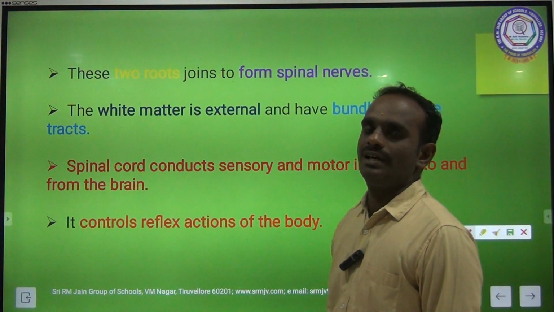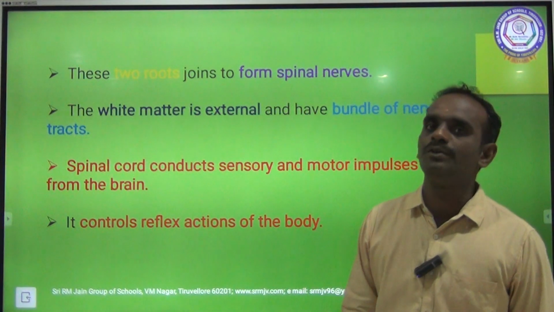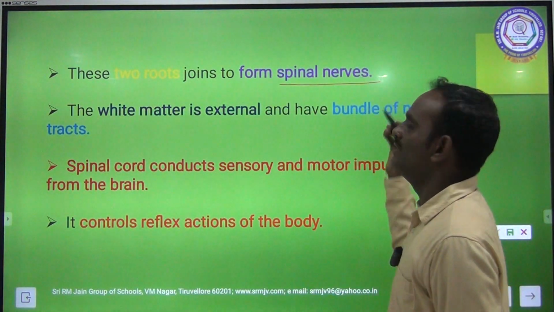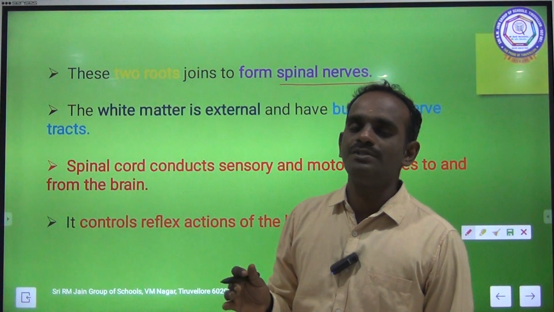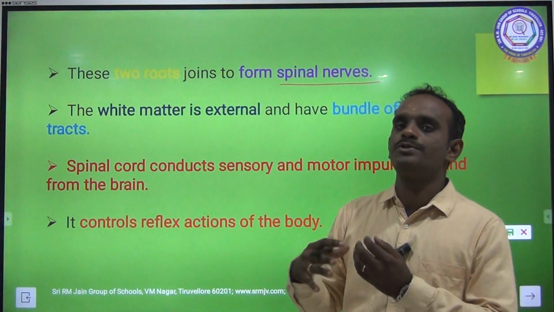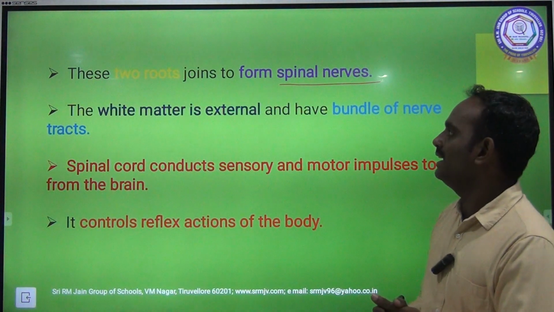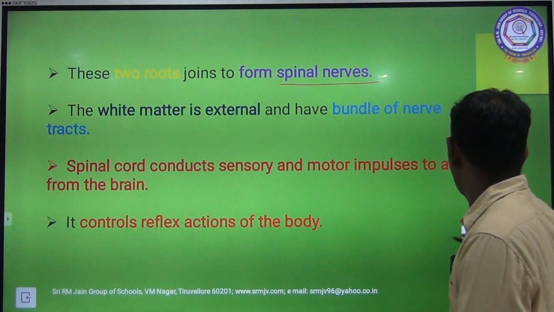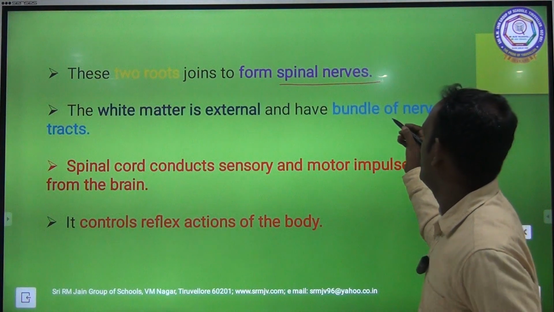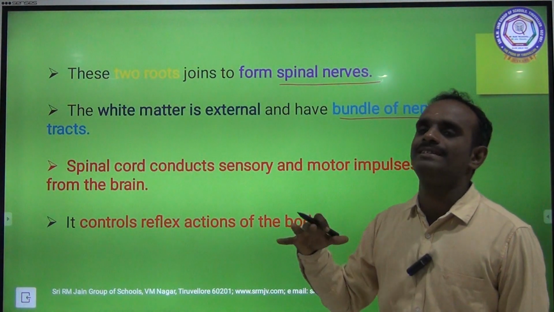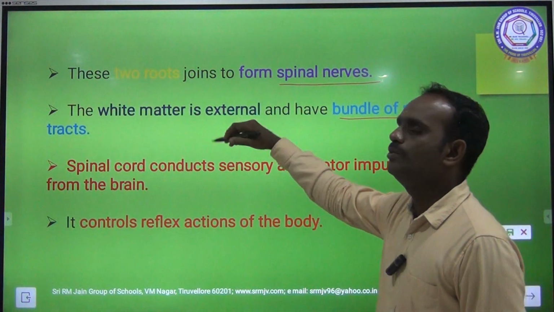These two roots, the afferent roots and the efferent roots, join to form a spinal nerve. The white matter is external and has bundles of nerve tracts. In the white matter there are many nerve tracts present outside.